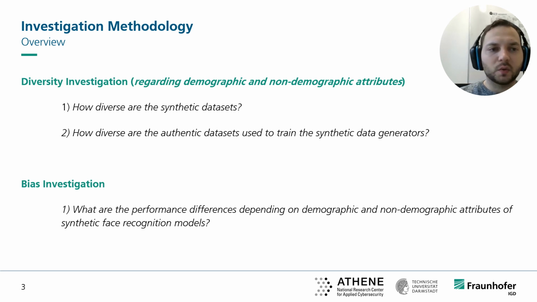To do this, we investigate the distribution of head pose, gender, ethnicity, and age in 3 recently published synthetic face datasets, as well as on the authentic face datasets that were used to train the synthetic data generators, using different attribute predictors. We also investigate the bias of synthetic-based face recognition models regarding gender, age, ethnicity, and head pose in comparison to a baseline model which was trained on authentic data.